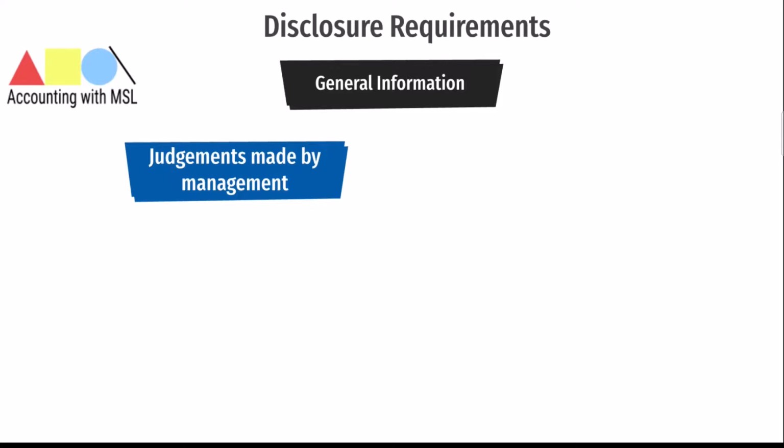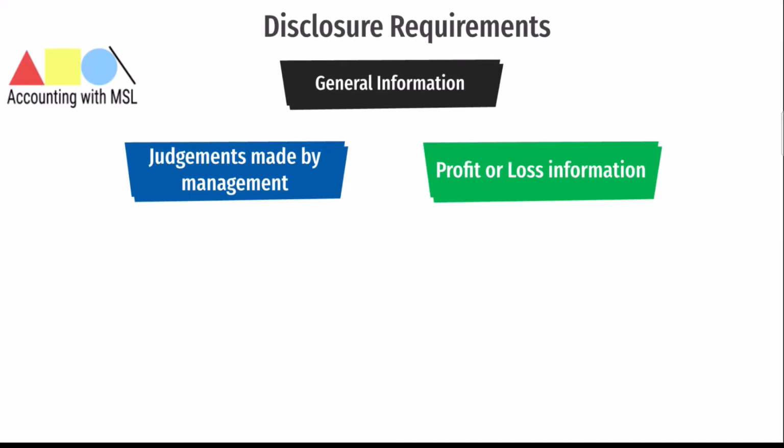Then next is any judgments made by management in applying the aggregation criteria to allow two or more operating segments to be aggregated. Remember, I told you there are some criteria that have to be met before two or more segments can be aggregated or combined as one operating or reportable segment. So you need to also disclose the judgments made by management in applying the aggregation criteria.